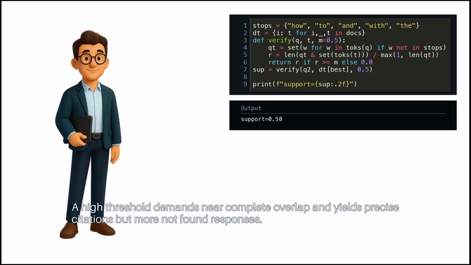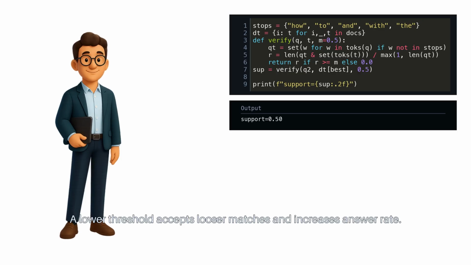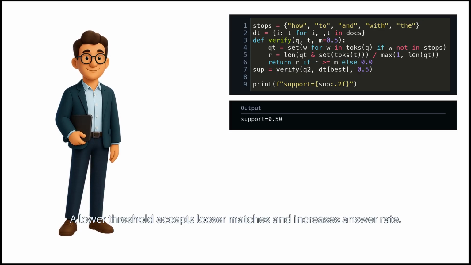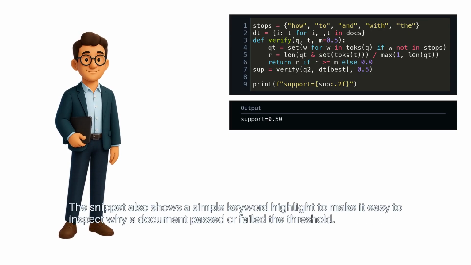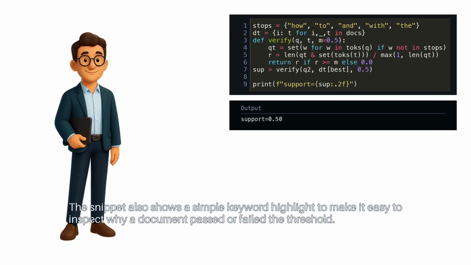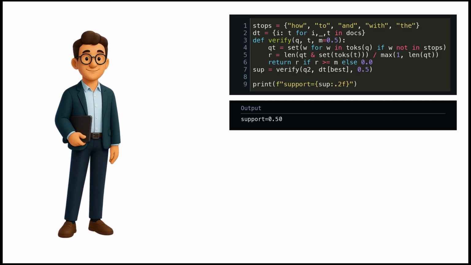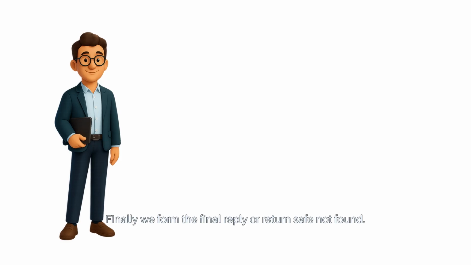A high threshold demands near-complete overlap and yields precise citations, but more not found responses. A lower threshold accepts looser matches and increases answer rate. The snippet also shows a simple keyword highlight to make it easy to inspect why a document passed or failed the threshold. Finally, we form the final reply or return safe not found.